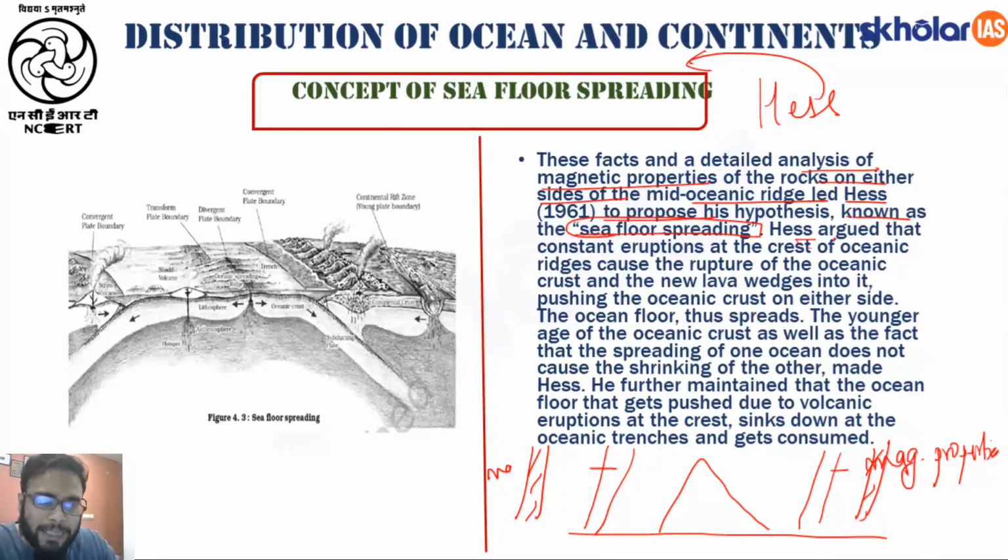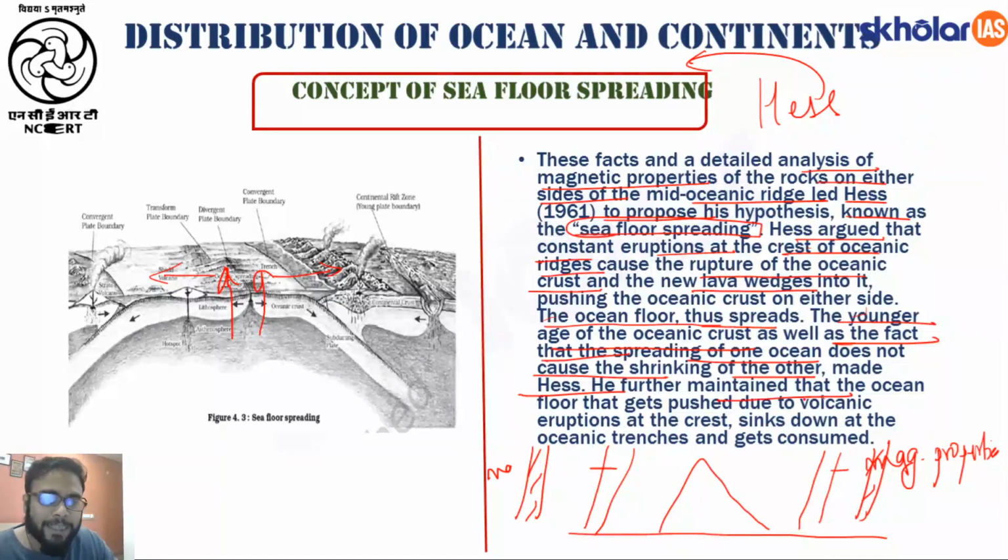Fine. So Hess argued that the constant eruptions at the crest of the oceanic ridges cause the rupture of the oceanic crust, like we have seen, and the new lava will wedge into it, pushing the ocean floor, okay, and thus it spreads, meaning your lava will move in an upward direction. As it flows into the right and left hand direction, your ocean floor starts to spread, right? The younger age of the oceanic crust, as well as the fact that the spreading of one ocean does not cause the shrinking of another one, is what the theory is basically talking about.